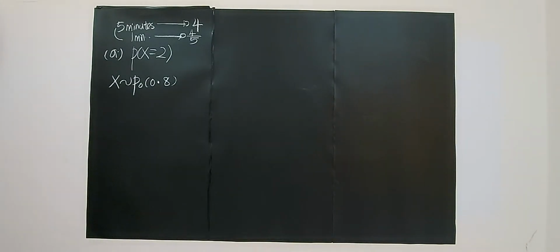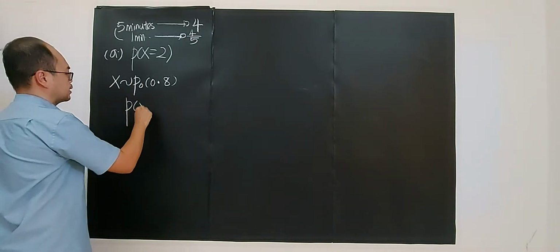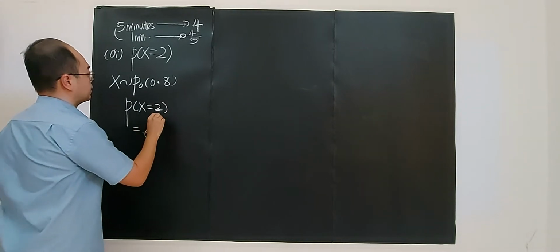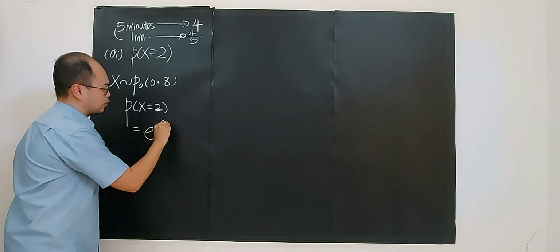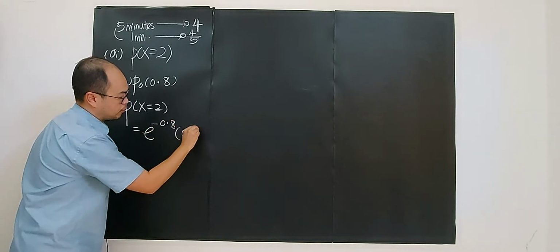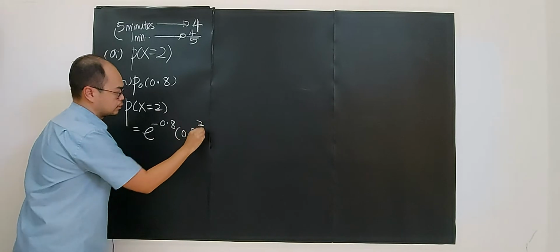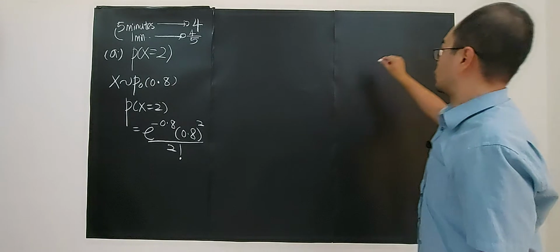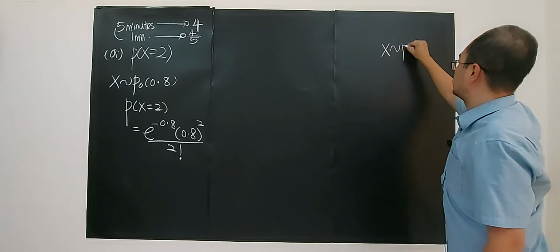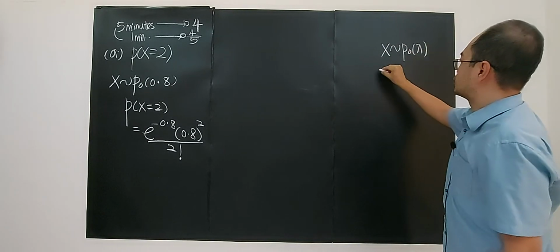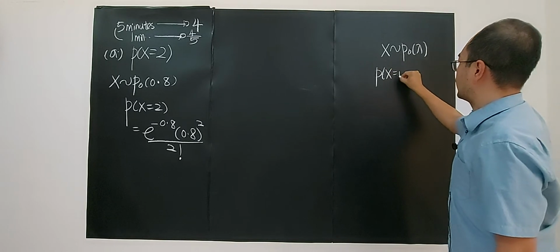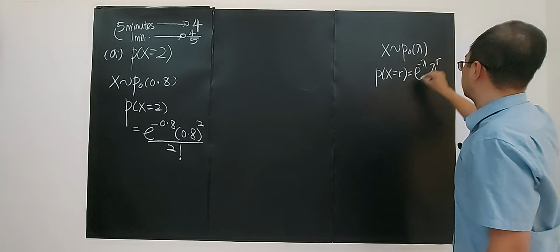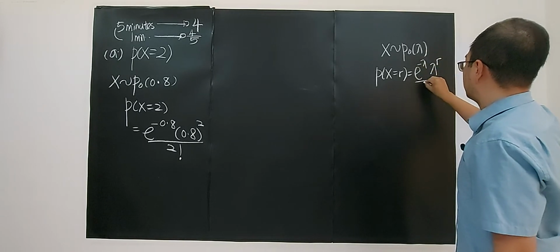So the probability of exactly 2, we can use the formula: e to the power of negative lambda, negative 0.8, times 0.8 to the power of 2, divided by 2 factorial. So this is the formula. If X is Poisson distributed with mean lambda, the probability of X equals r is e to the power of negative lambda times lambda to the power r over r factorial.